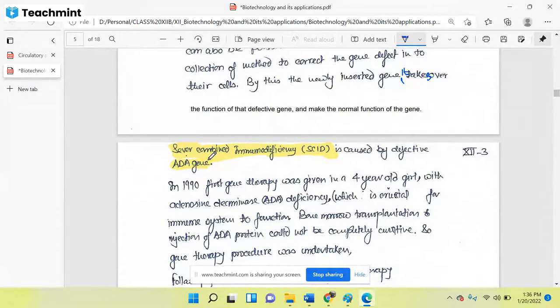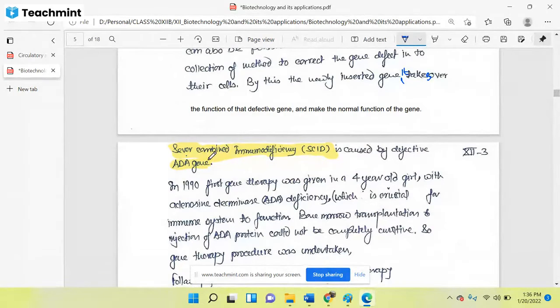Okay, so what happens due to a defect in the ADA gene? SCID happens. And what is the full form of ADA? Adenosine deaminase. Adenosine deaminase is a gene which normally produces a protein involved in the immune system, and if this protein is not expressed properly, if it is not fully functional, then the person will be affected by the disease SCID.